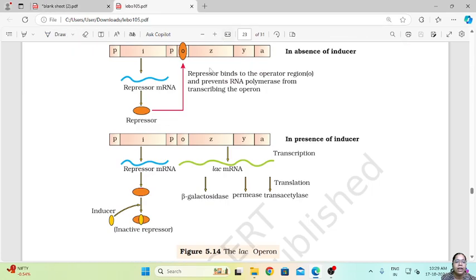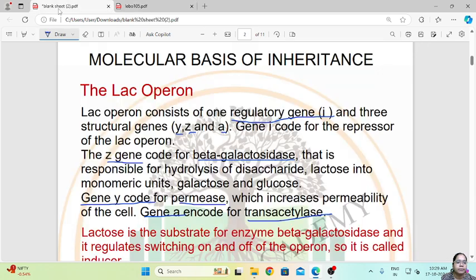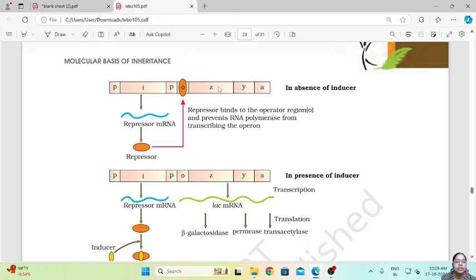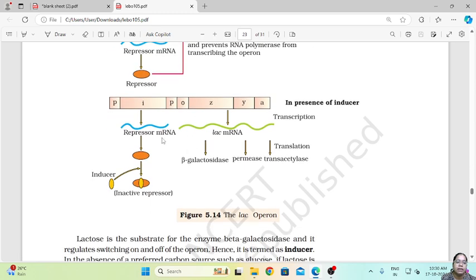Let us see the structure of the Lac-Operon. So this is a Lac-Operon wherein I is the regulatory gene, and Y, Z and A are the structural genes. What happens is the repressor binds to the operator and prevents RNA polymerase from transcribing the operon. Then in the presence of the inducer, the Lac mRNA gets transcribed, and through translation it will form beta galactosidase, permease and transacetylase.